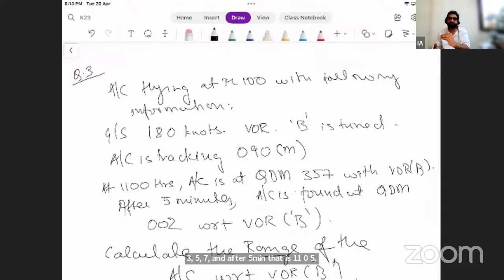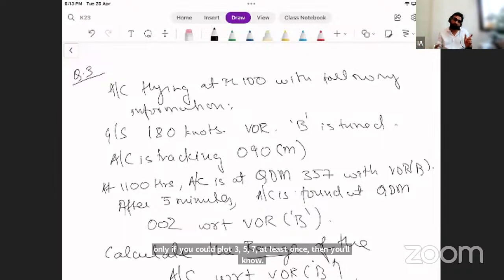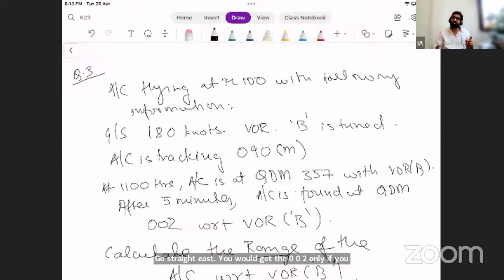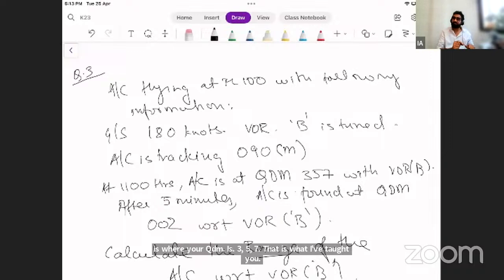So they've given you a flight path, and you know the flight path is flying in direction east. Only if you could plot 357 at least once, then you go straight east, you would get the 002. Only if you could get the starting point. So where do you plot 357 QDM with respect to a VOR station? For that, you find out QDR of 357. Then plot that QDR. Wherever that QDR is, that is where your QDM is 357. That is what I've taught you to be used in such places.